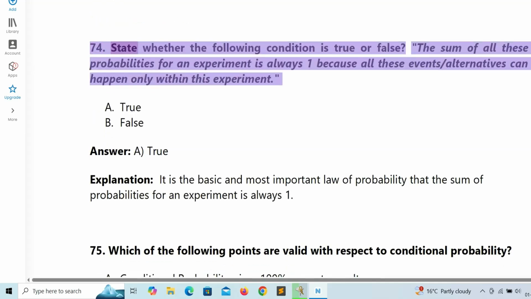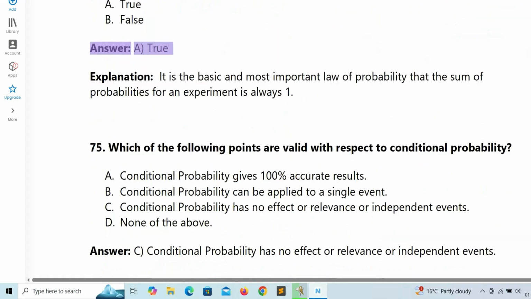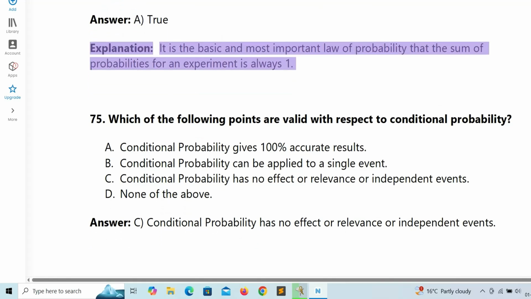74. State whether the following condition is true or false. The sum of all these probabilities for an experiment is always 1 because all these events/alternatives can happen only within this experiment. A. True. B. False. Answer: A. True. Explanation: it is the basic and most important law of probability that the sum of probabilities for an experiment is always 1.